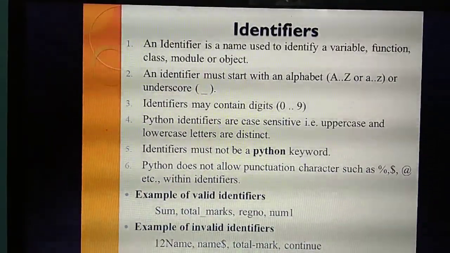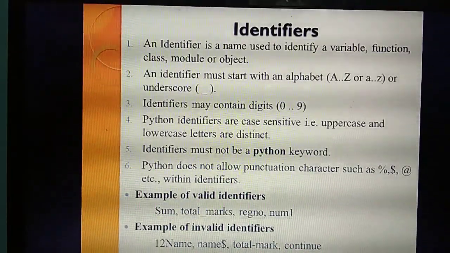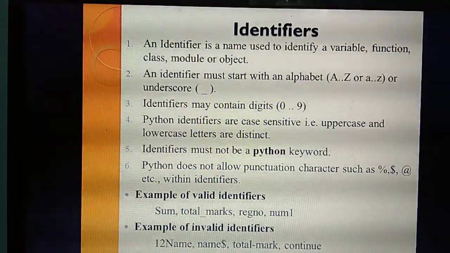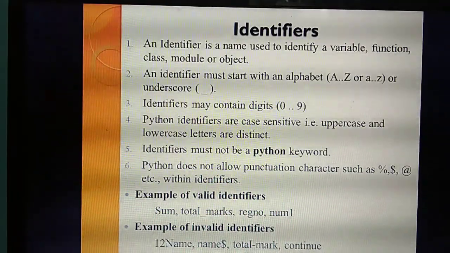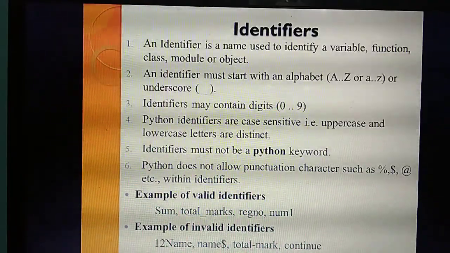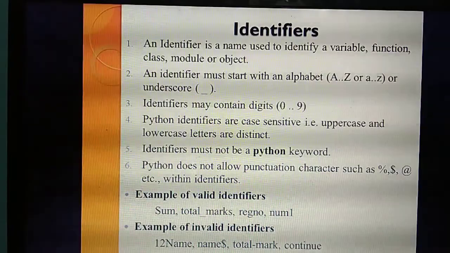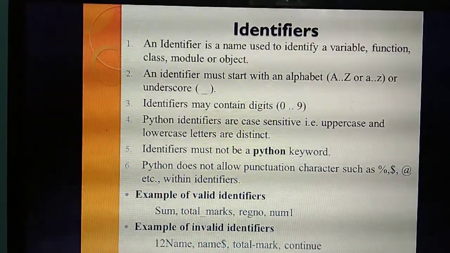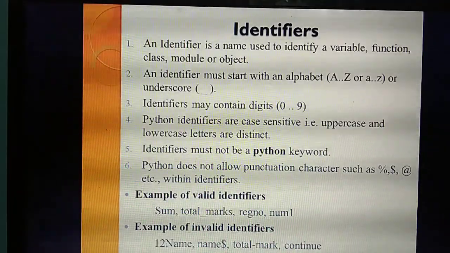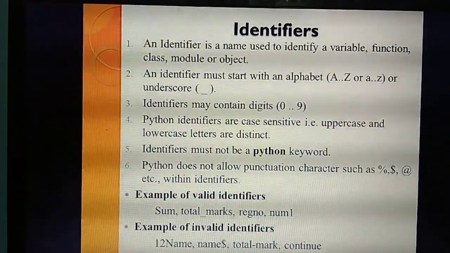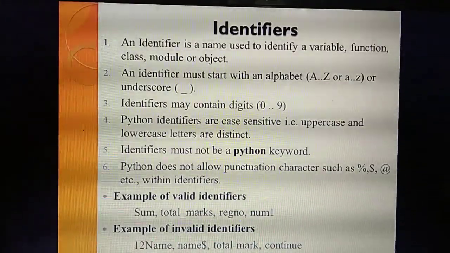What's the first heading you have studied? Identifiers. Okay. So in this slide, you are going to study what you mean by identifiers. For example, you have an ID card. What's the use of an ID card? ID card means identity card. So the name itself has identity. What do you mean by identity? What do you mean by identifiers?